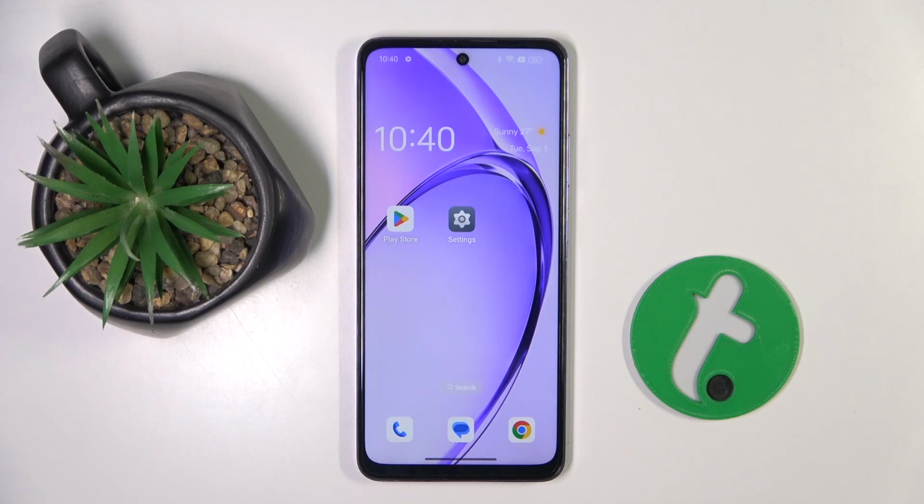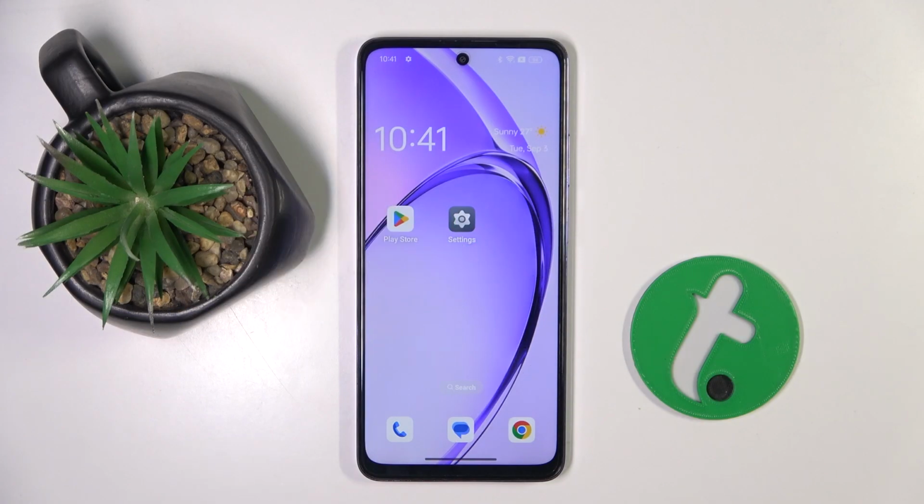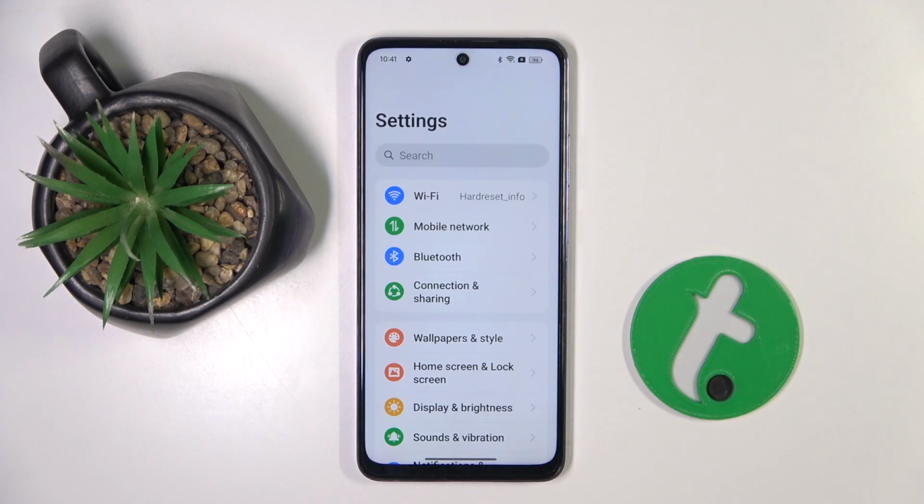In front of me is Oppo K12x, and in this video I'm going to show you how to change notification sound on this device. Alright, so first to do this we have to open our settings.